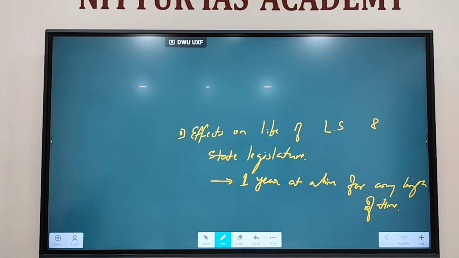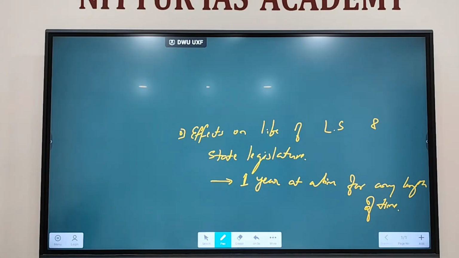Got it? It can be extended from this September to next year's September once. Next year September, again a resolution has to be passed in parliament. Then it can be extended for another 1 year. Again, after 1 year, one more resolution, 1 more year. Like that, it can be extended for any length of time, but 1 year at a time. At once only, you cannot extend it for 3 years, 4 years like that.